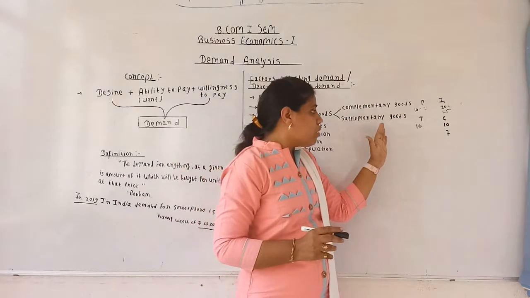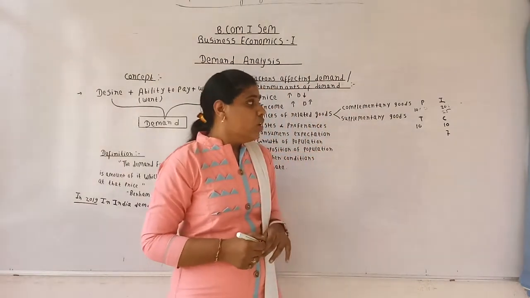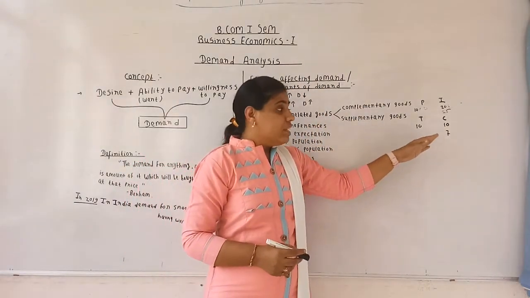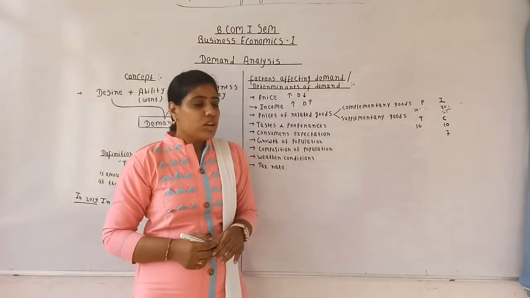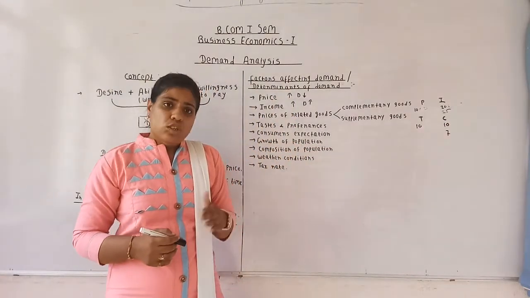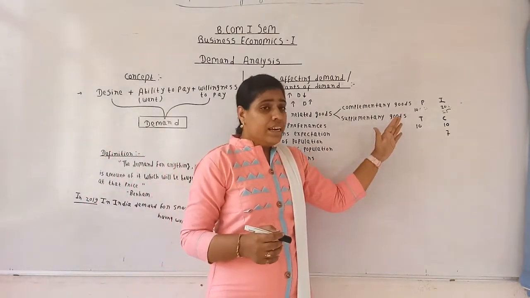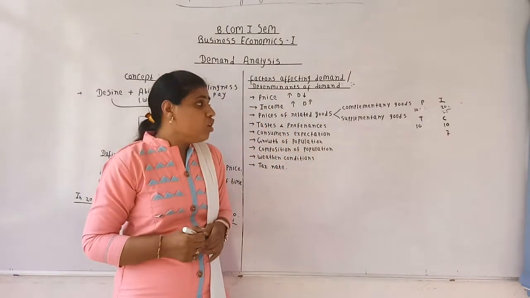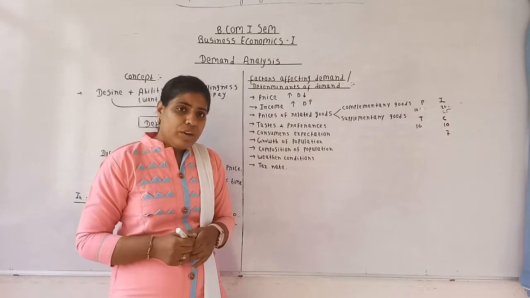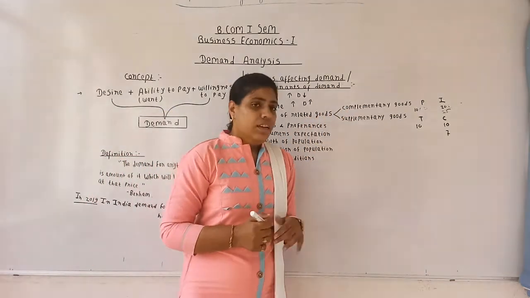So when we are talking about supplementary goods, they also affect the demand. When the price of the supplementary good declines, the demand for the original good also declines. Therefore there is a direct relationship between the price of supplementary good and the demand of original good.